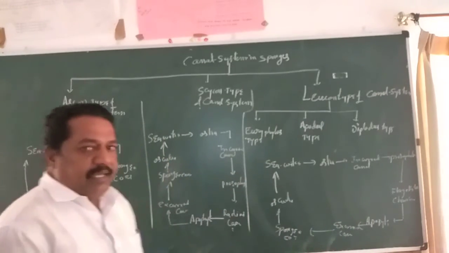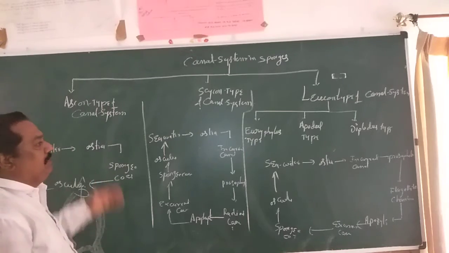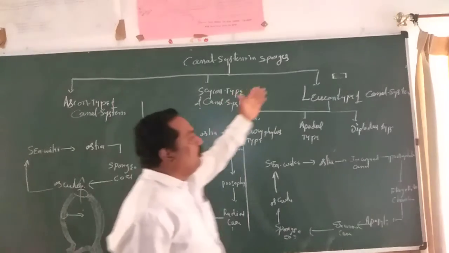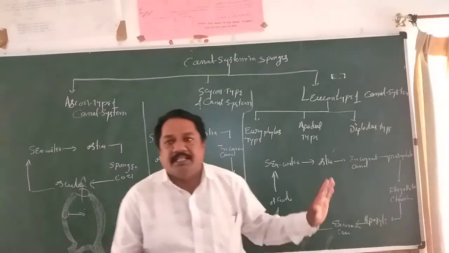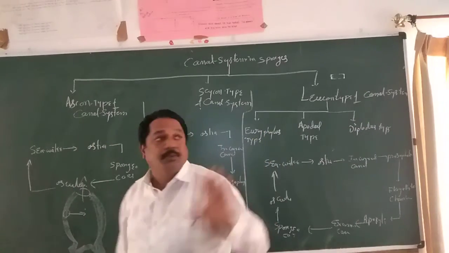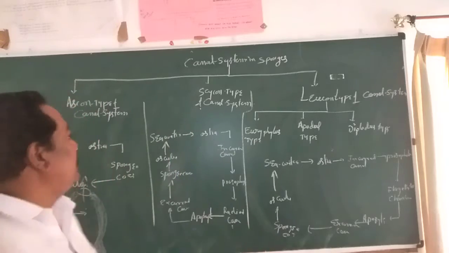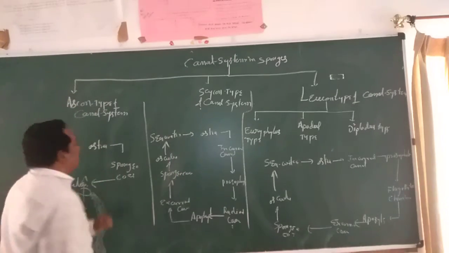On which basis are they classified? On the basis of complexity. The first is very simple; compared to this one, the next is slightly more complex, and the last is more complex. It means the complexity increases from the Ascon to the Leucon type of water canal system. So now the first system is the Ascon type of canal system.